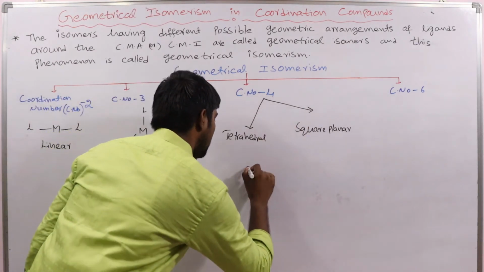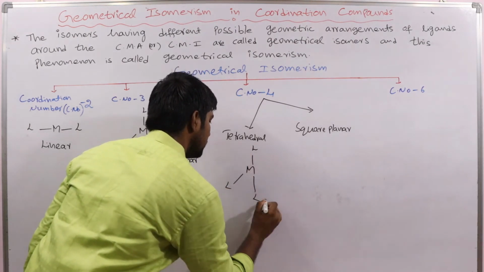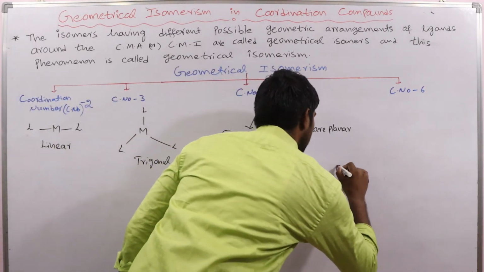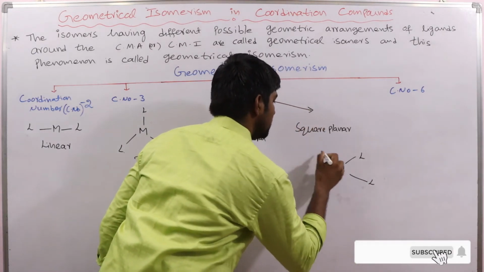In tetrahedral, the ligands are arranged around the metal like this, and in square planar the ligands are arranged around the central metal atom like this.